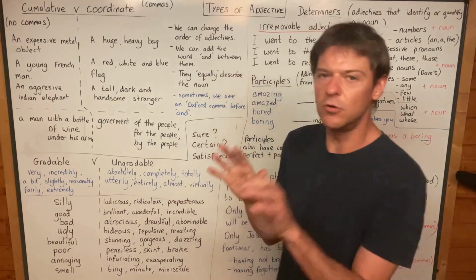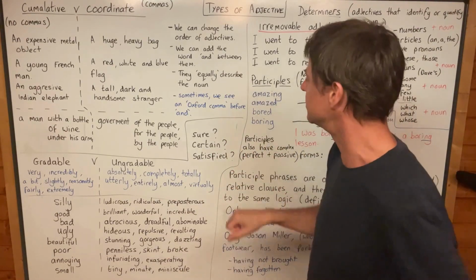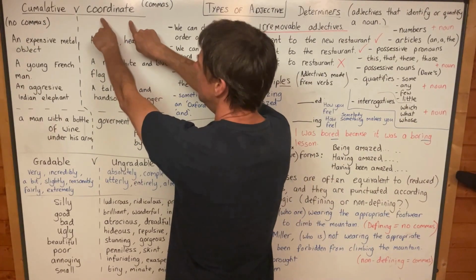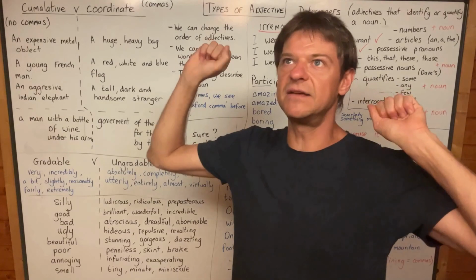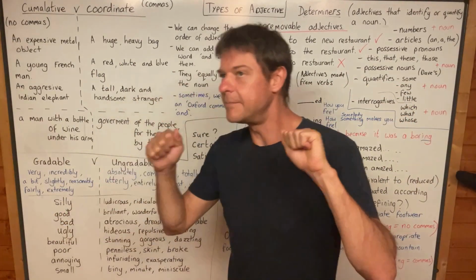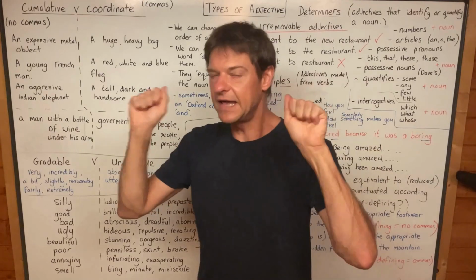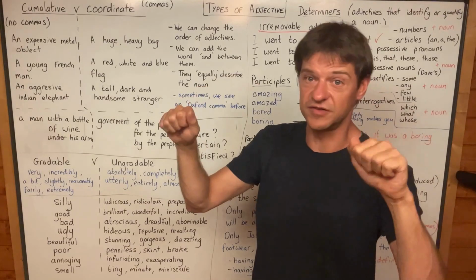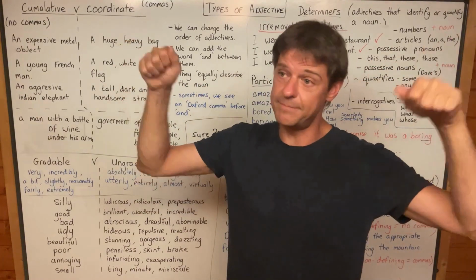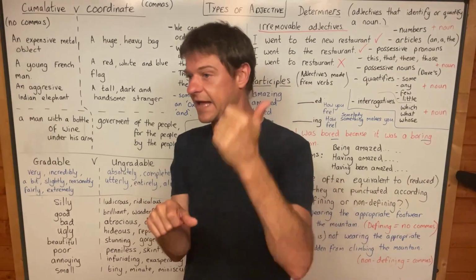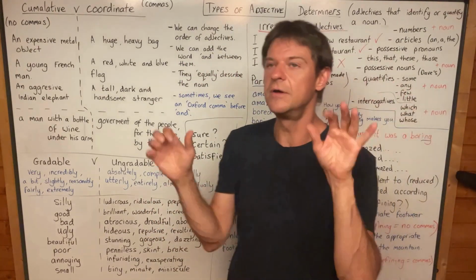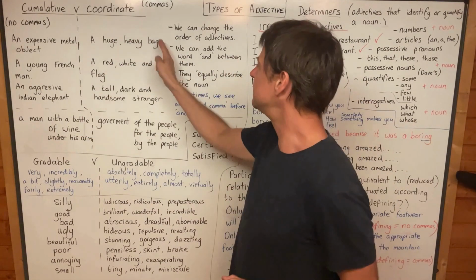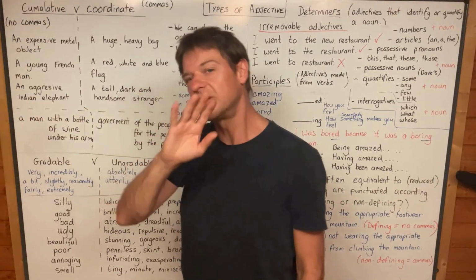This is because what you're trying to do with these tests is work out: do these adjectives equally describe the noun? Because coordinate adjectives are equal. Later in this course you will find out that coordinate phrases or coordinate clauses are equal clauses. They're main clauses. Coordinating conjunctions like and, for, nor, but, so, join equal elements. So coordinate adjectives equally describe the noun. Cumulative adjectives are not equal.